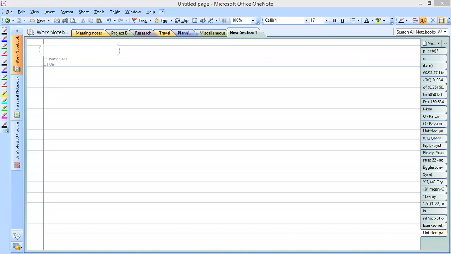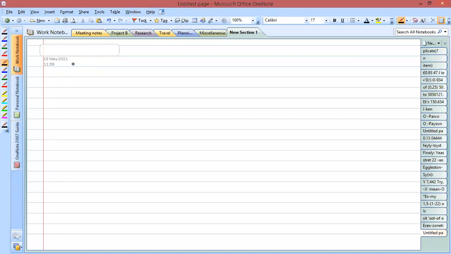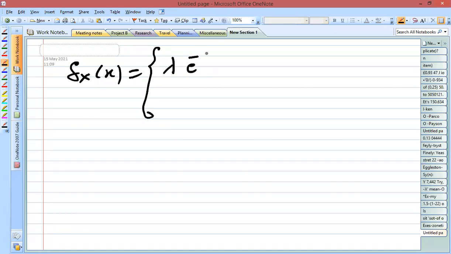The PDF of the exponential random variable is defined by the equation fx of x is equal to... We have seen this equation in the beginning classes. Here the PDF of the exponential random variable is defined as lambda e to the power minus lambda x, where x is greater than or equal to 0, and it is 0 for other values of x, that is, for x less than 0 it takes the value 0.